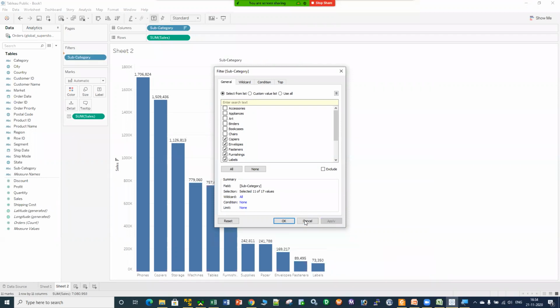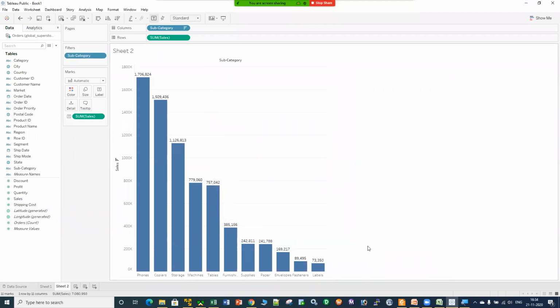Let me click on apply and let me click on OK. That particular data will be filtered out. So this is quite a practical business requirement. If the business only wants to do an analysis on a particular category or a subcategory, I can filter out my data.